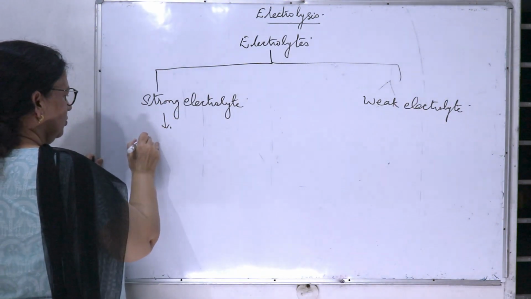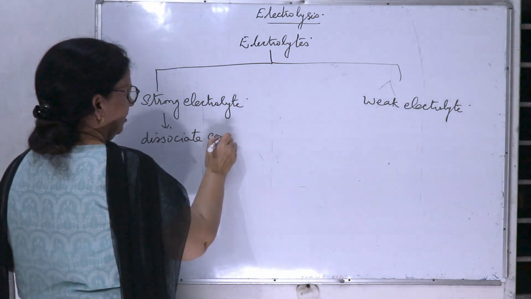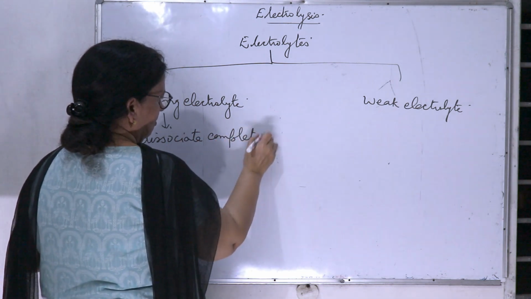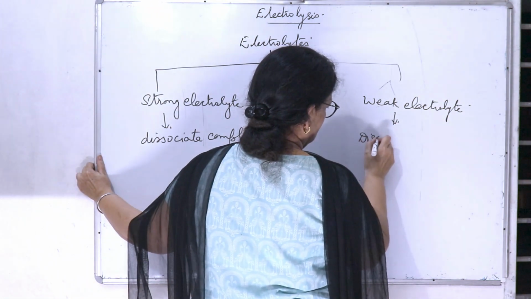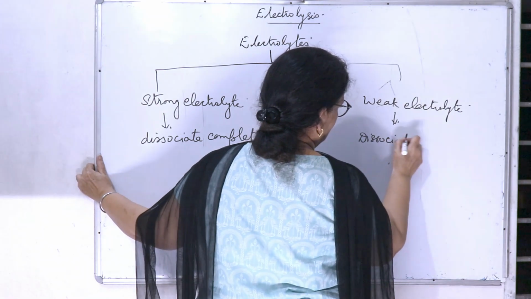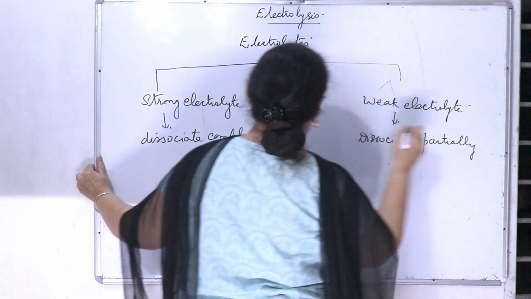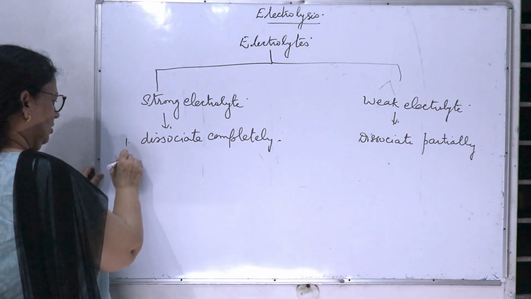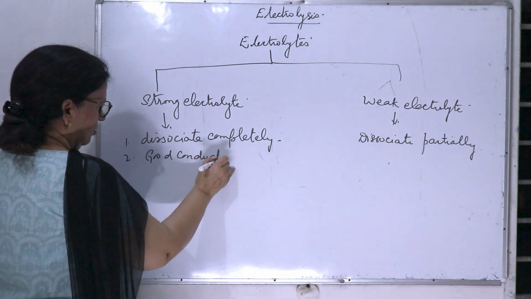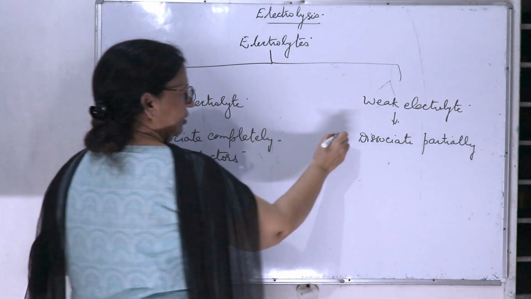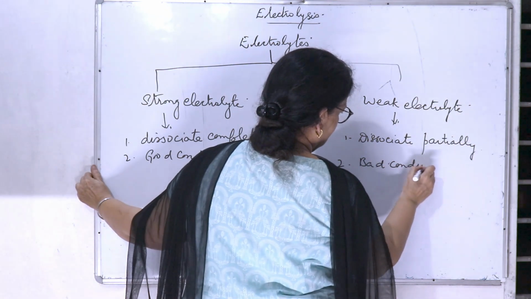Strong electrolyte dissociate completely and weak electrolyte dissociate partially. They are good conductors, they are bad conductors or poor conductors.